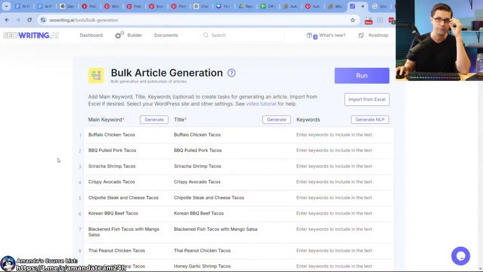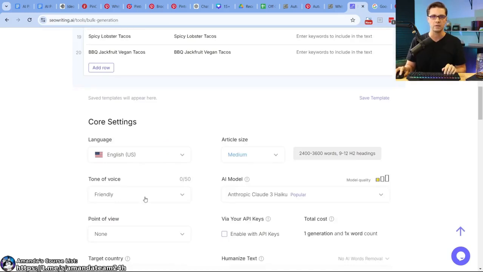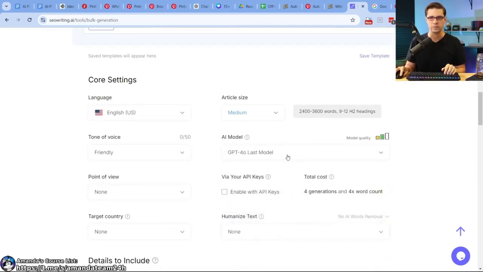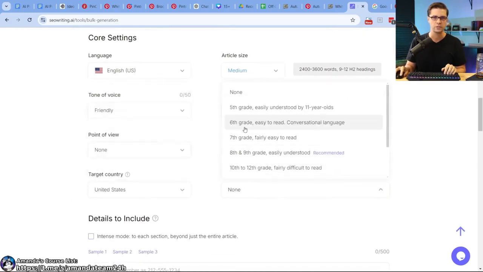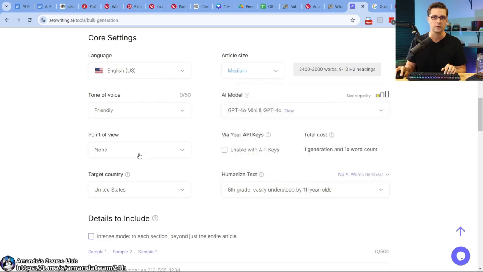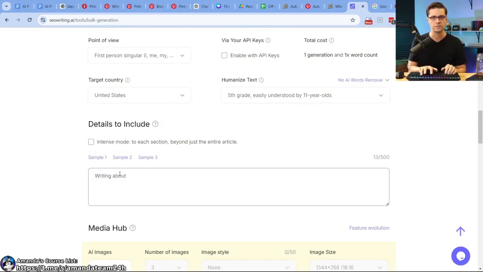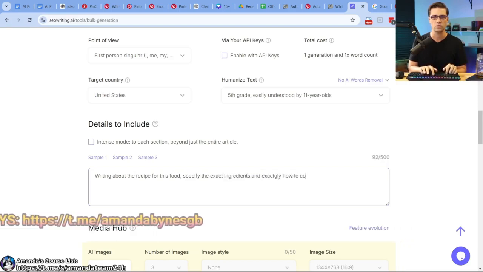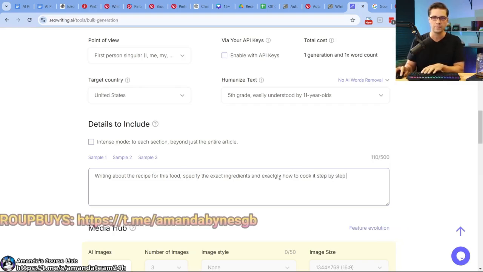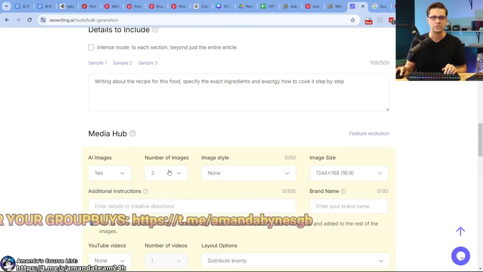But getting back to the point, bulk article generation: main keyword and title. Remember down here, it's very similar to what we were doing previously. I just like the one generation for one word cost. I like it. US, humanized text down to 6th grade or 5th grade, whatever. Come down here, remember, writing about what? Writing about recipes. The recipe for this food. Specify the exact ingredients and exactly how to cook it step by step. All right, AI images, yes, let's just do like 2.